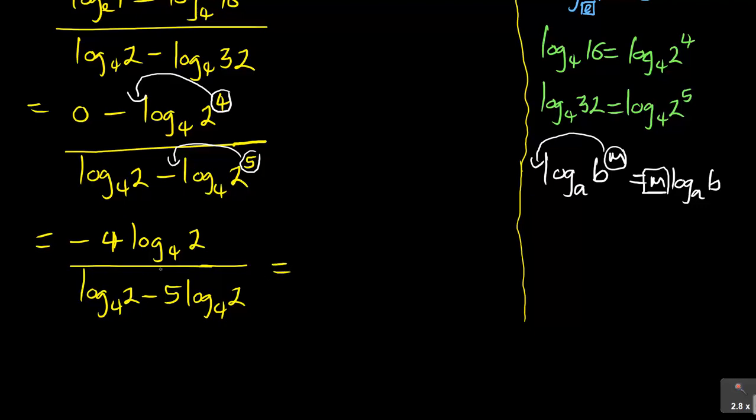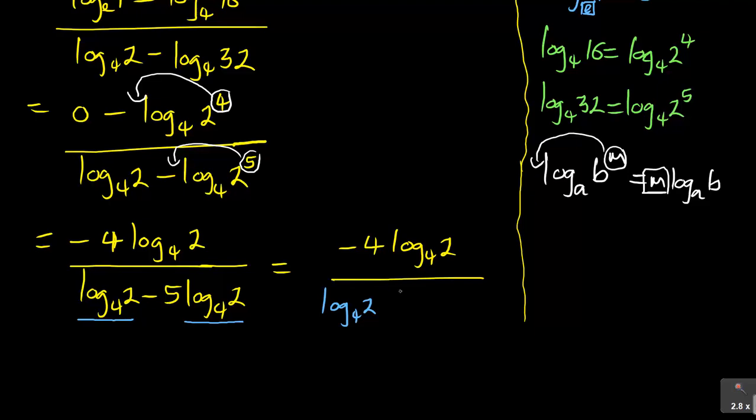Then if I continue that, you can see now that I have something that is similar at the bottom. I've got log base 4 of 2 and I've got log base 4 of 2. So I can choose to factorize that at the bottom. So what I will have at the top, it will still be minus 4 log base 4 of 2 all over. Now I'm going to take out what is common, which is log base 4 of 2.